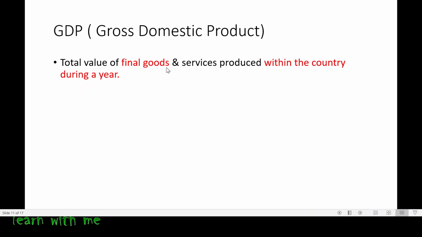All these final goods, not only of A's company but of B's company, C's company, and D's company, are known as GDP. I hope now we are clear with the concept of what is GDP. And one thing, these goods and services have to be produced within the country during the year. That means they should be produced and offered for sale only inside the country, that is, only in India.